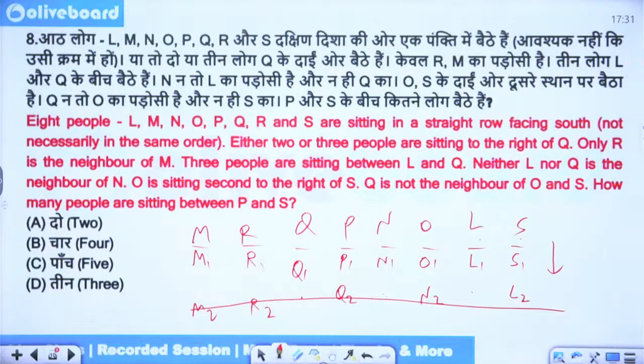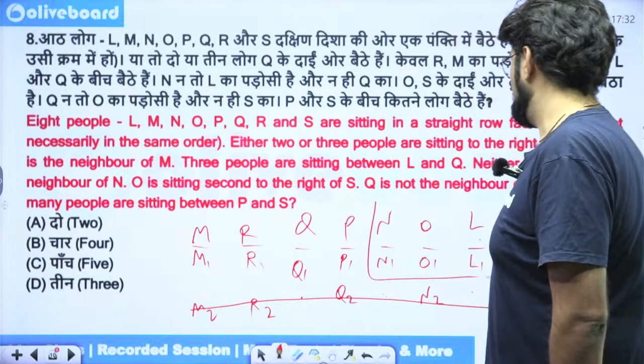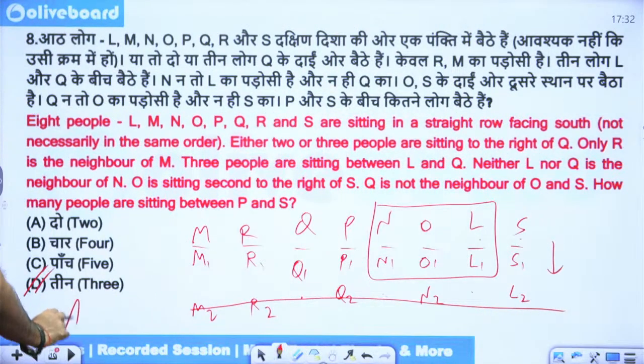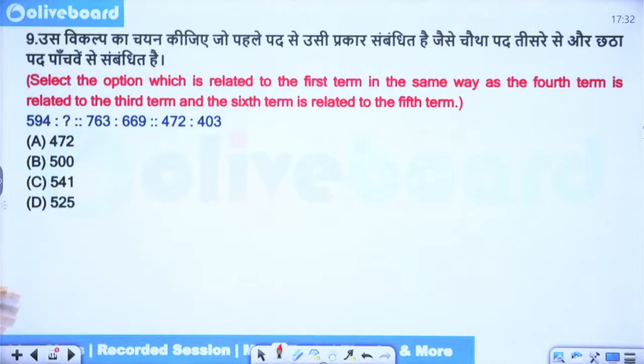Now the question asks how many people are sitting between P and S. There are 3 people sitting between P and S. Hence option D is the correct answer. Cool. In these cases, sometimes making cases is always better rather than jeopardizing everything. Correct. Very good, Abhijit. Next.